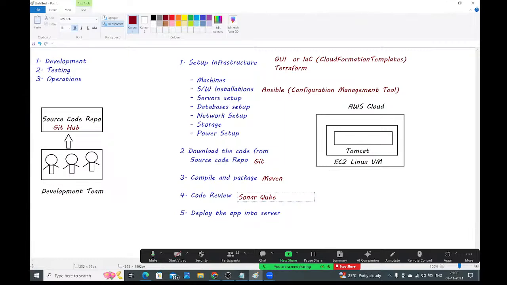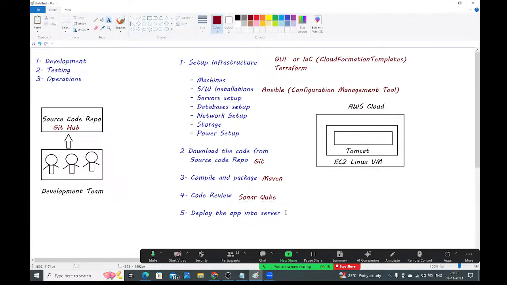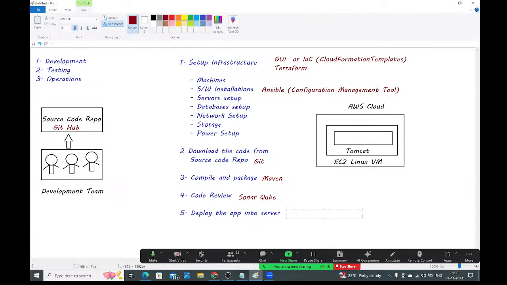Okay, so code review is done. Everything is success, guys. Now, I want to deploy the application in the server. For that, here we are going to use Jenkins. Jenkins is going to play the main key role here. By using Jenkins only, we are going to deploy the application into the servers. Guys, up to here clear?